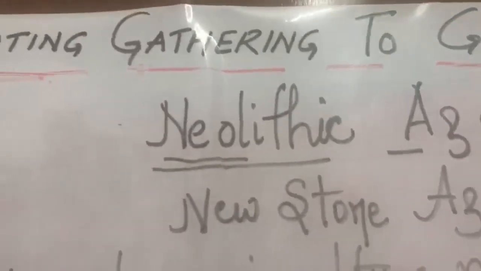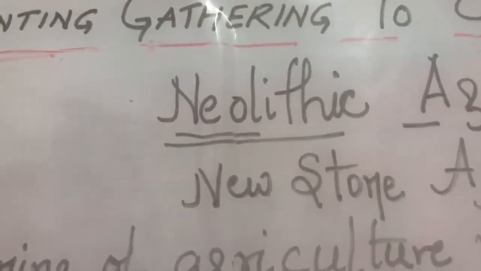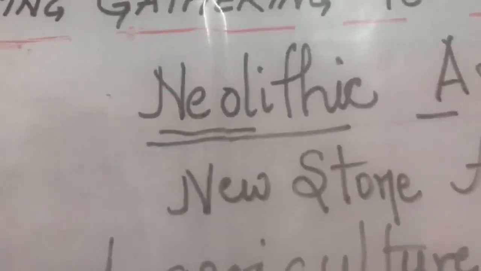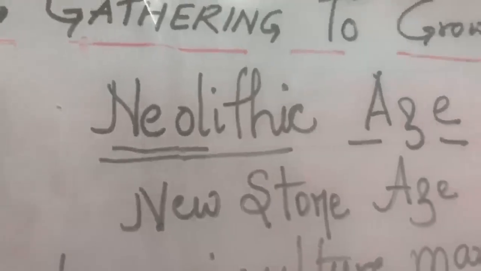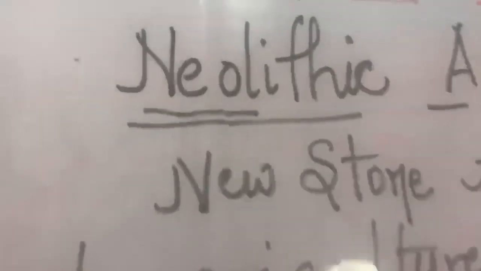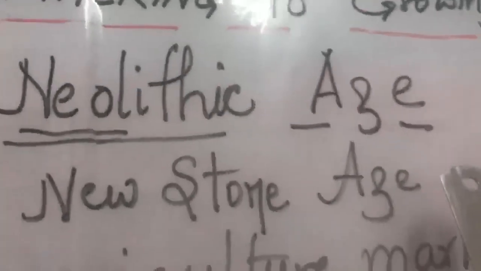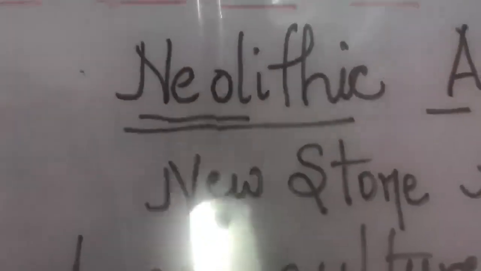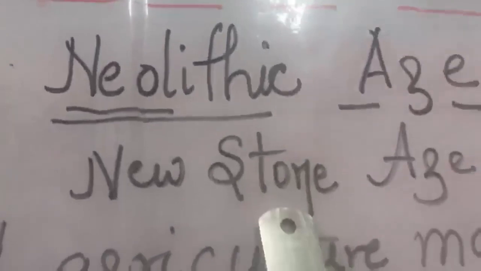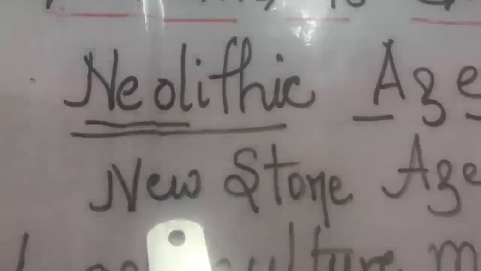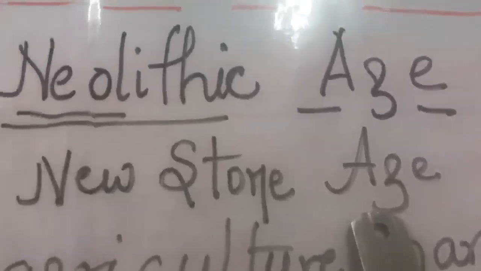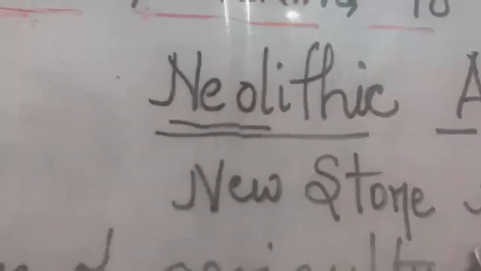So in the previous episode, we studied about the Paleolithic period and the Mesolithic period, and in the last class, that is yesterday, we started the Neolithic age or period. As I told you, Neo means new, Lithic means stone. So that is why this is also known as the New Stone Age. I hope it is clear.